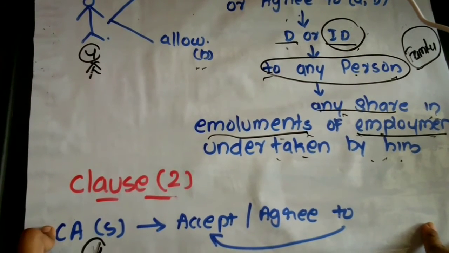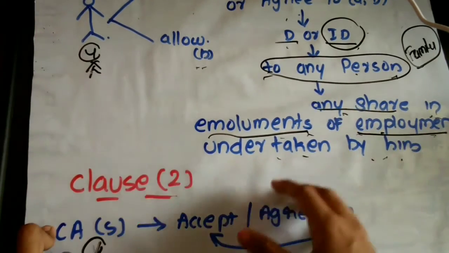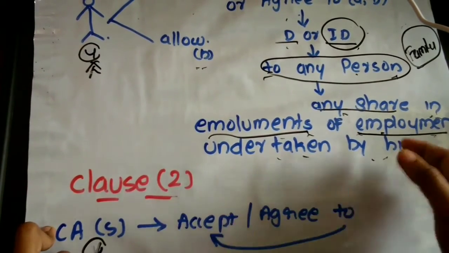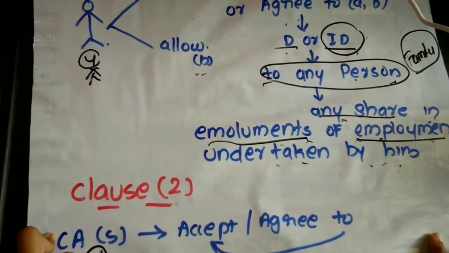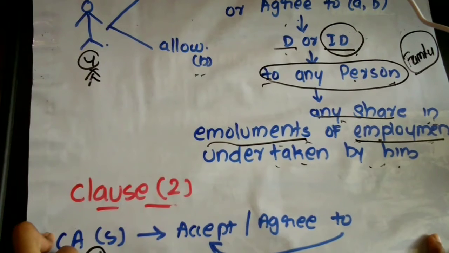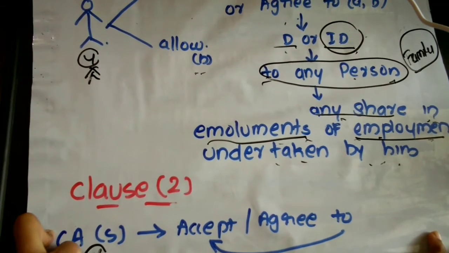Now we will move towards Part 3. This is also applicable to CA in practice as well as CA in service. That is, it is generally applicable to a member of the institute, and does not prescribe whether it is applicable to a CA in practice or a CA in service. So Part 3 is applicable to both a CA in practice and a CA in employment, that is, who is a member of the institute. Part 3 will follow you.